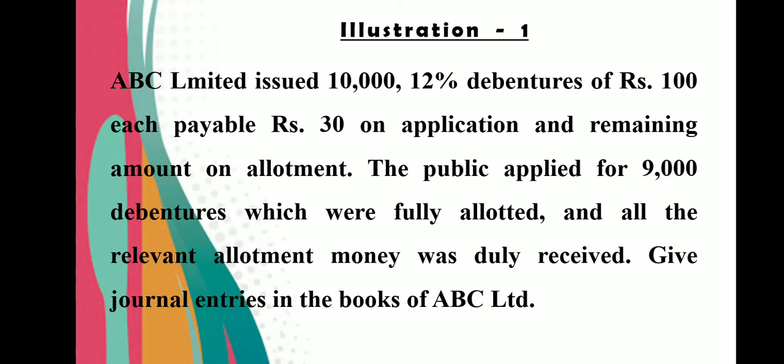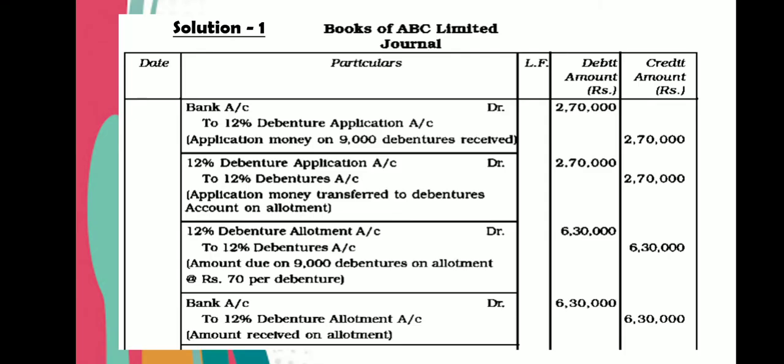So let us see the journal entries. First entry would be for the receipt of application money: bank account debit to 12% debenture application account. How did this 2,70,000 come? So 30 rupees into 9,000 debenture applications.